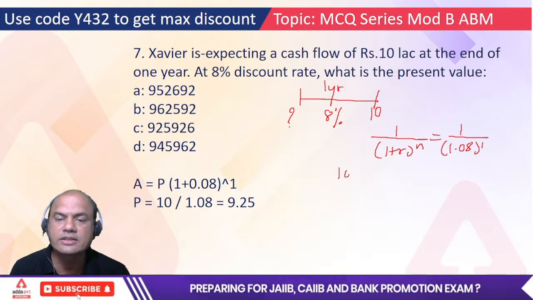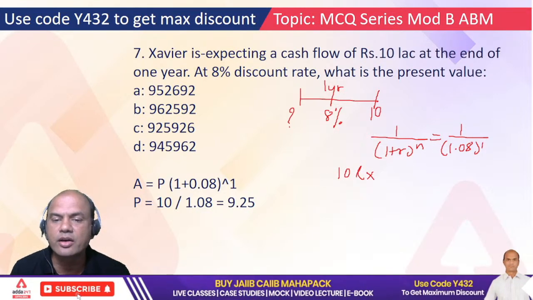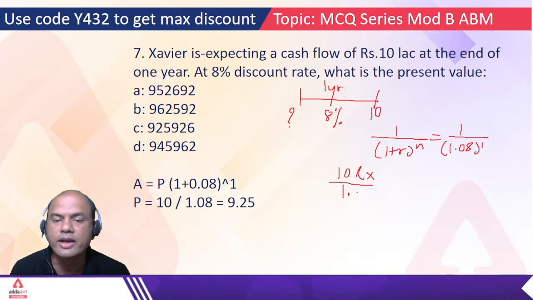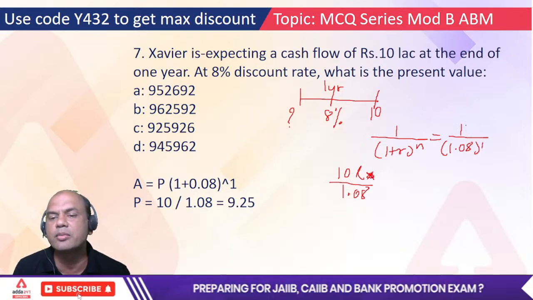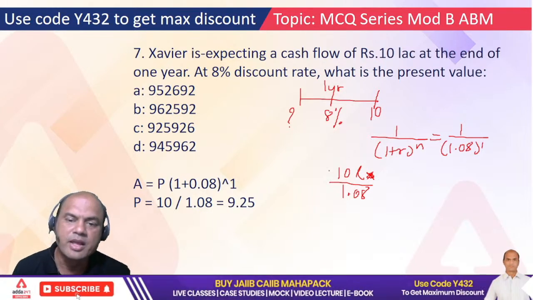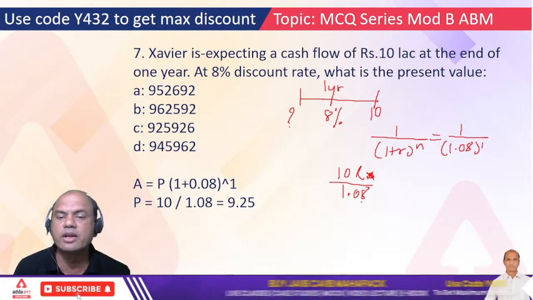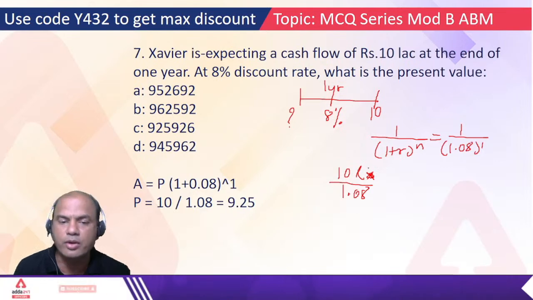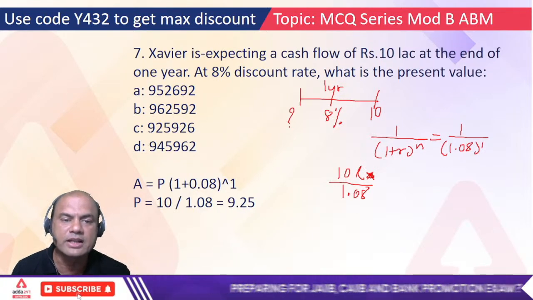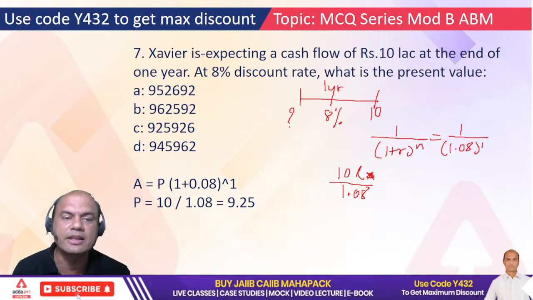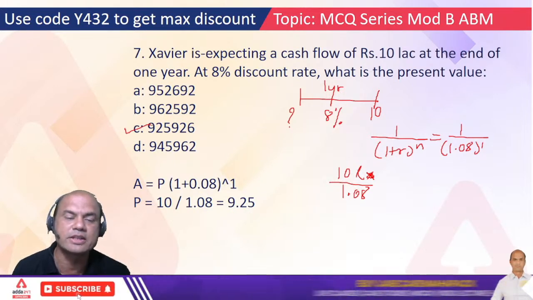So directly 10 lakhs upon 1.08. If you do the calculations properly, you'll get 9.25. Means roughly, which is the answer, A, B, C or D? 9,25,000. This is its present value.